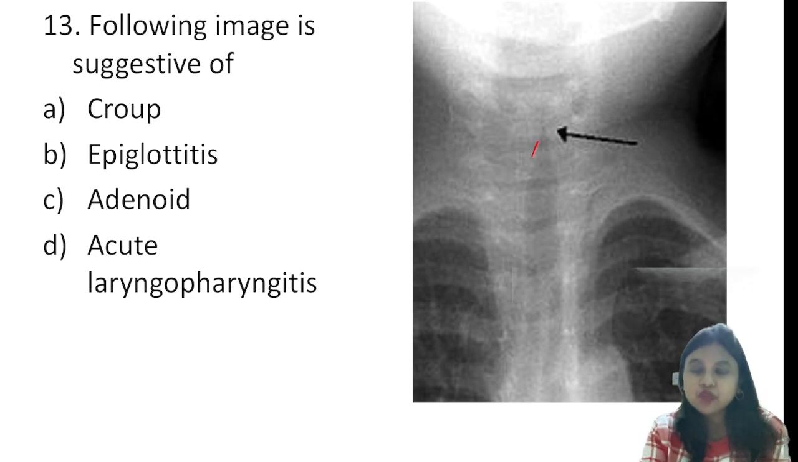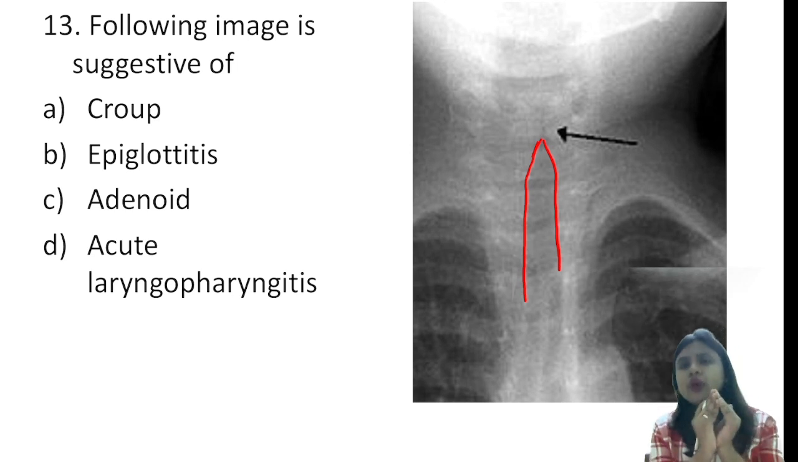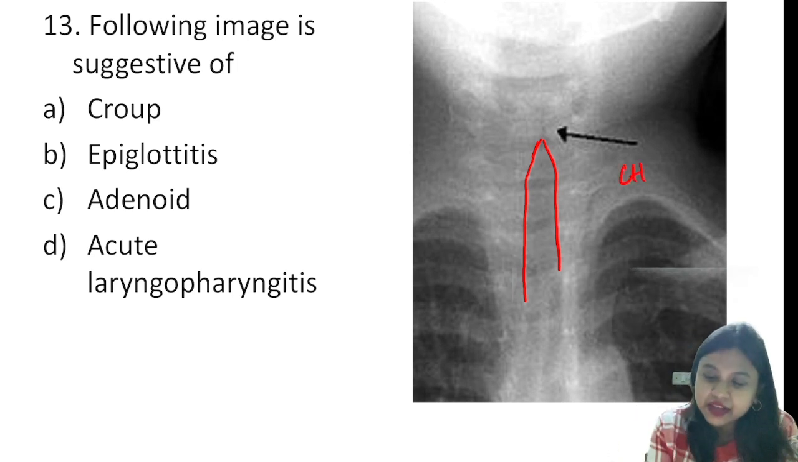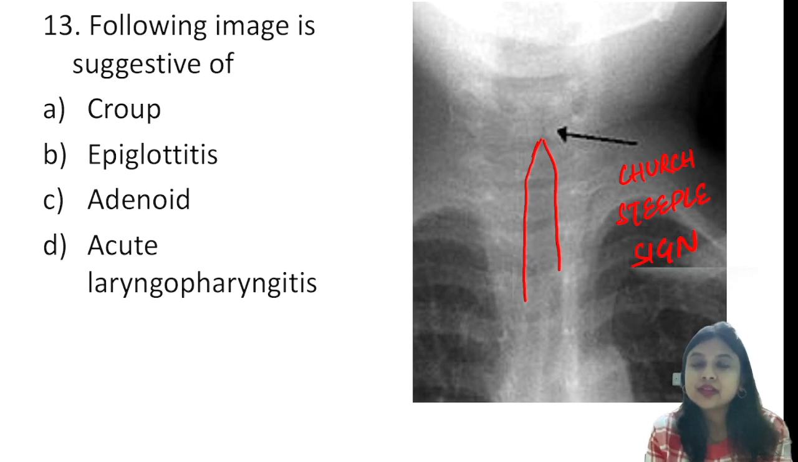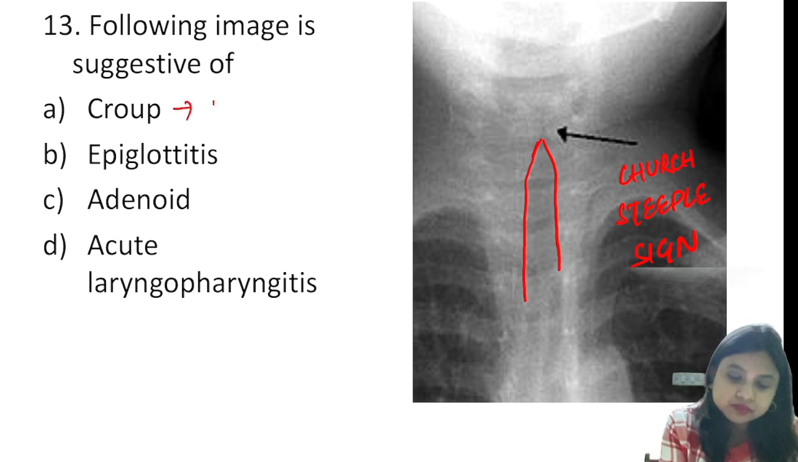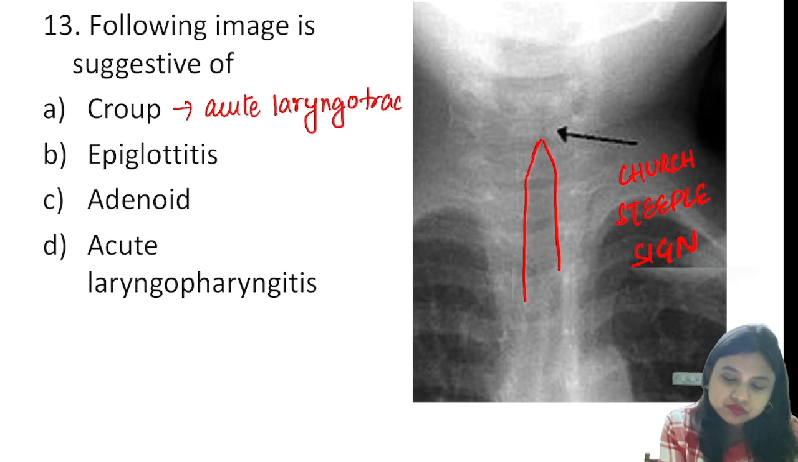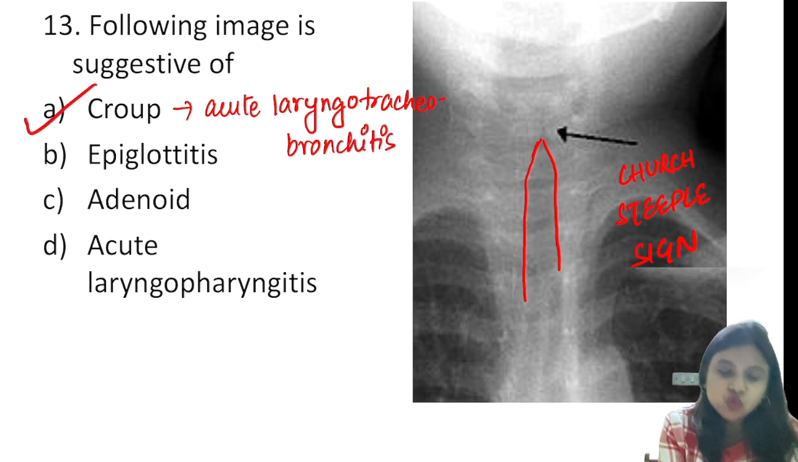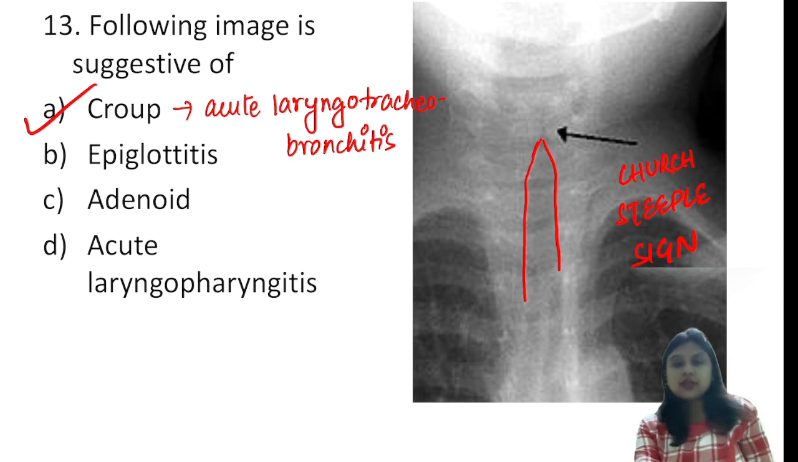When you see this pattern, can you see this? See the arrow mark? I'll just outline it for you. So this is shaped like a church steeple, and this is known as the steeple sign. And the steeple sign is a characteristic of acute laryngotracheobronchitis, or better known as croup. Okay, so this will be the answer.